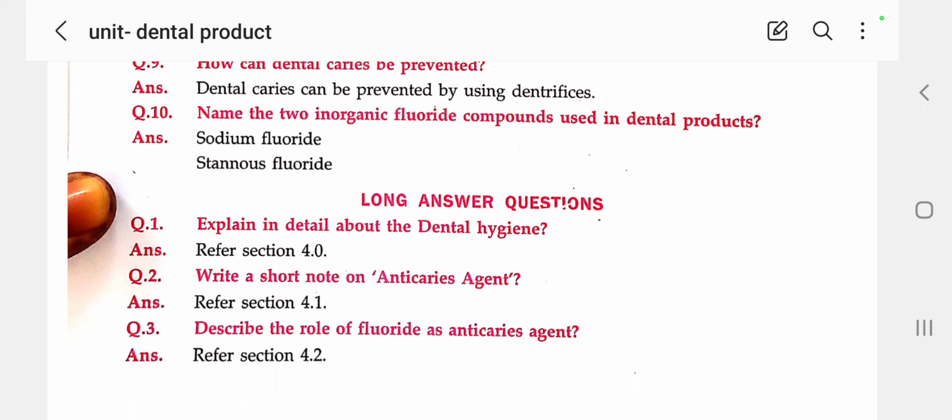Long answer: explain in detail about dental hygiene. I am also discussing dental hygiene now. Next, write a short note on anti-caries agent.